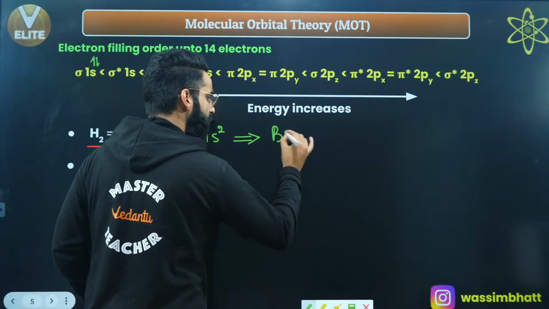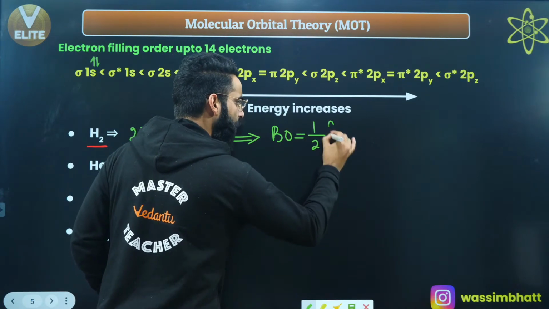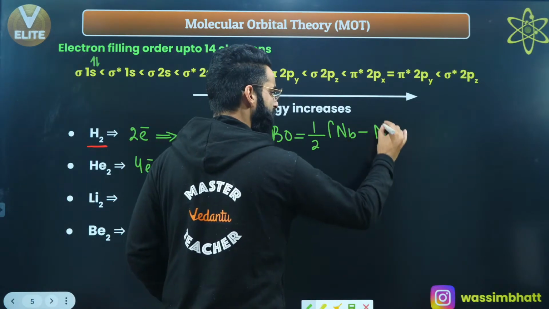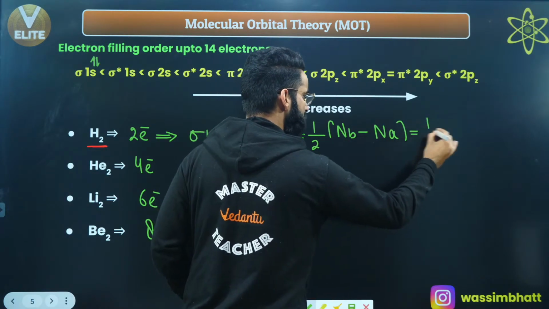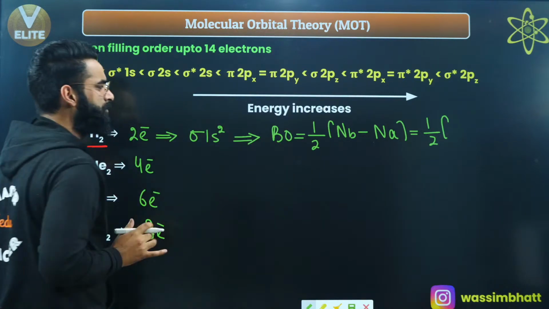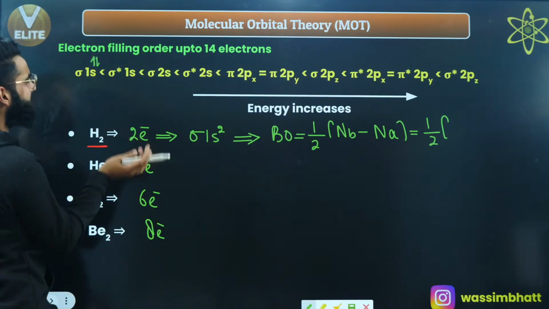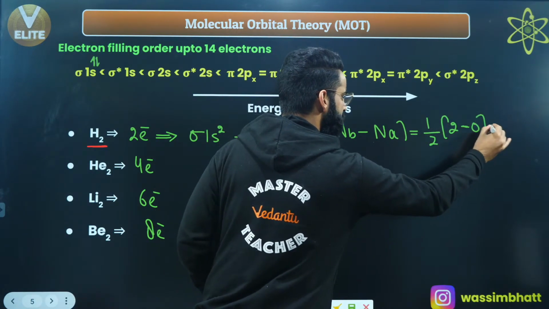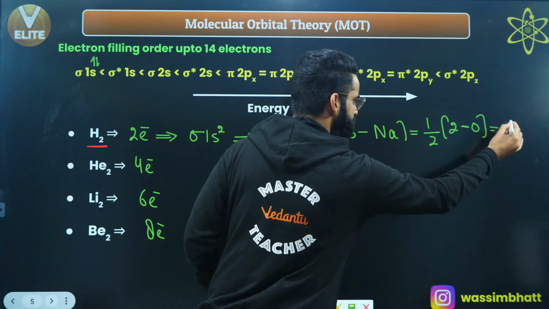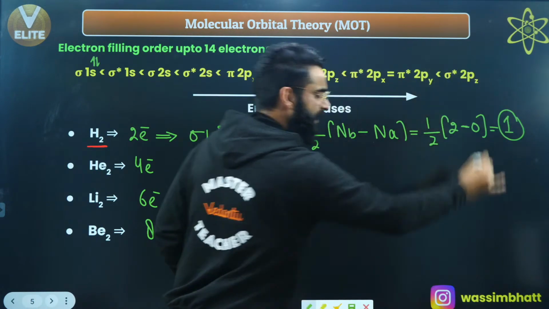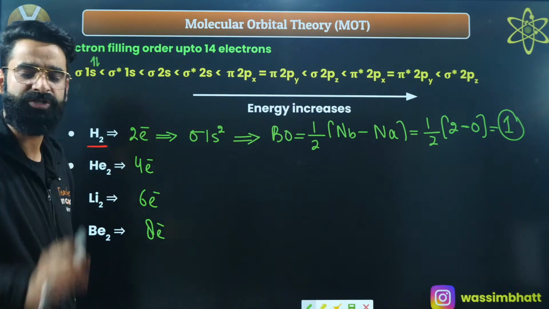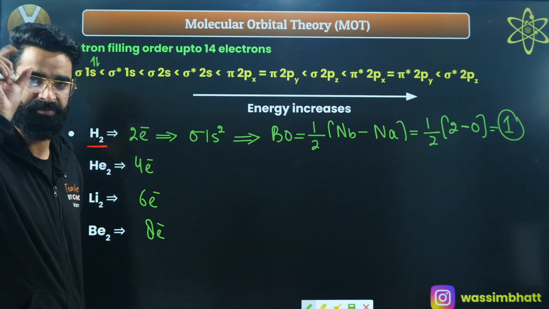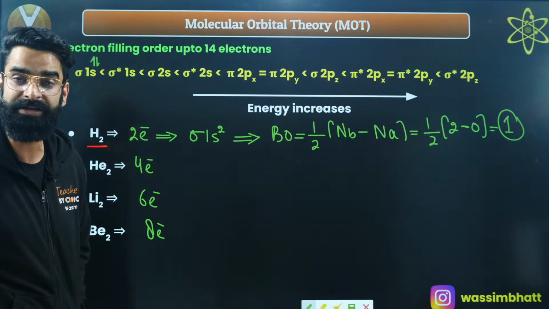Let me calculate the bond order. As I told you in the last session, bond order is half of the number of electrons in bonding molecular orbitals minus the number of electrons in anti-bonding molecular orbitals. Both electrons are present in the bonding molecular orbital and none in anti-bonding, so 2 minus 0 is 2, and 2 divided by 2 is 1. So the bond order of H2 comes out to be 1. That means between 2 hydrogen atoms there is a single bond present.